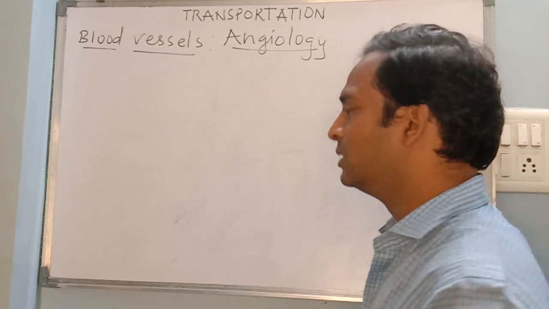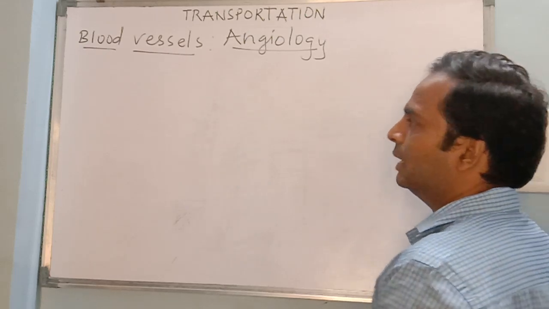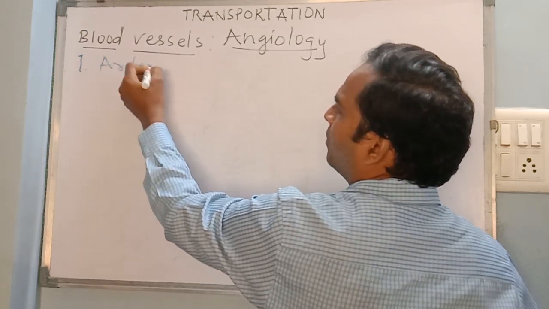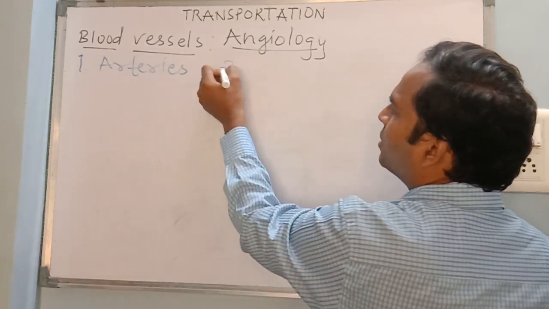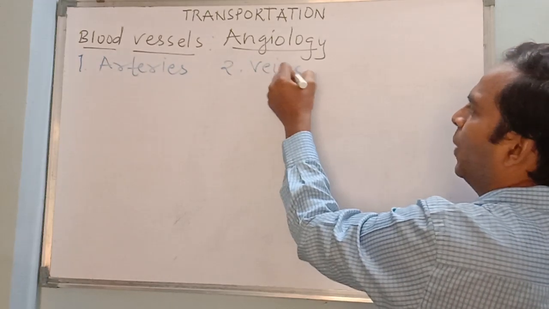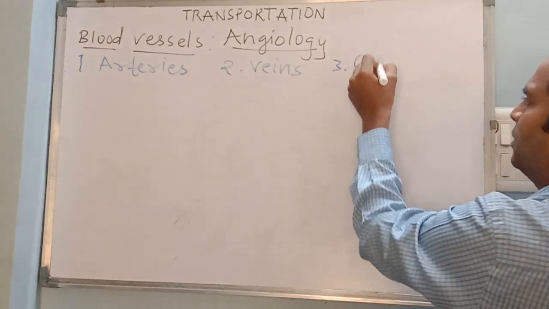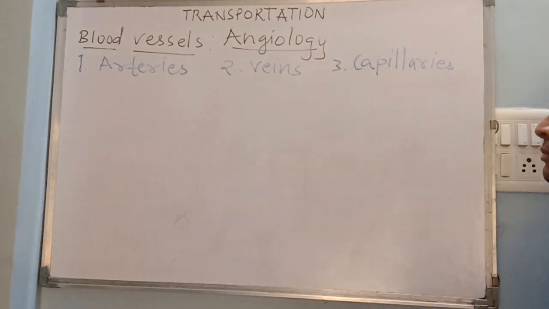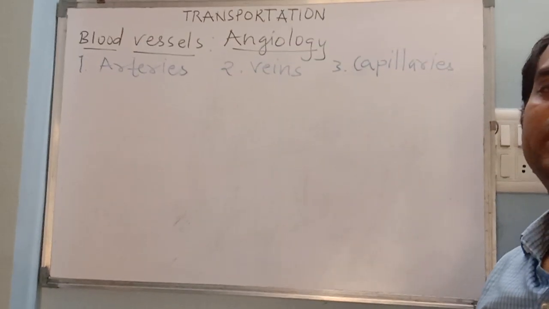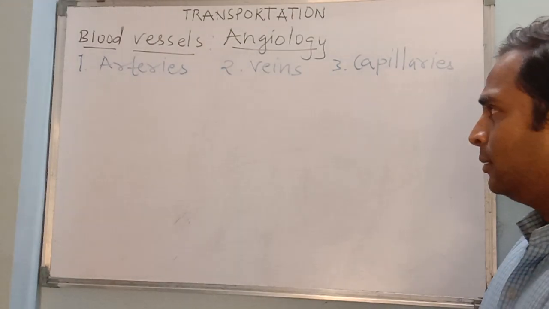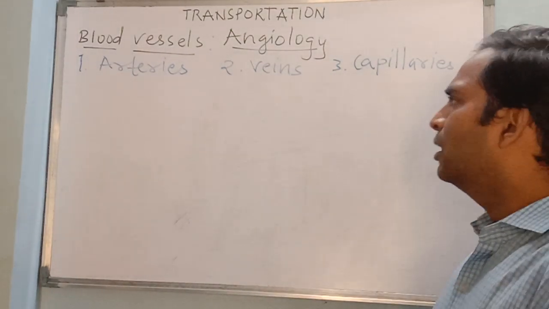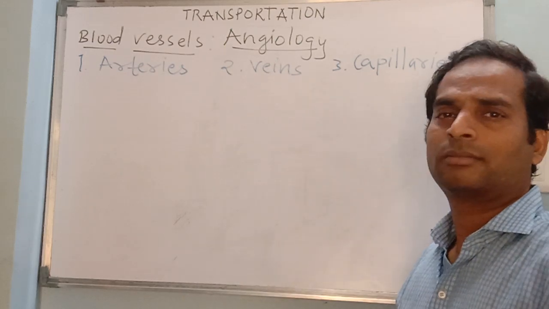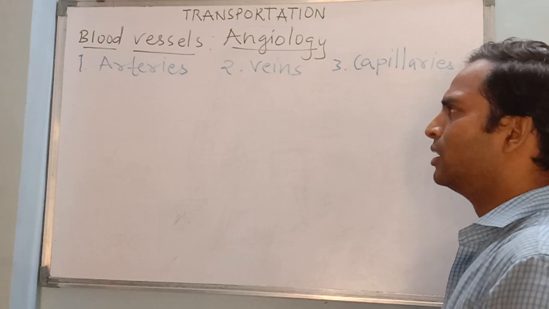So what are those blood vessels then? Let's talk in detail. Three main blood vessels: arteries, veins and capillaries, and they all are interlinked with each other. So let's learn first difference between these arteries and veins. So what is the difference now?